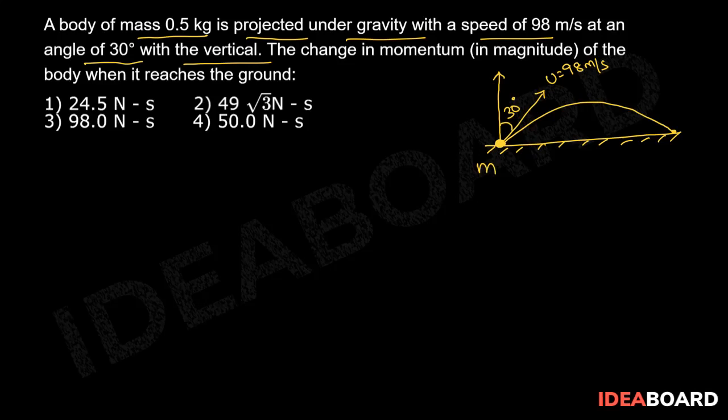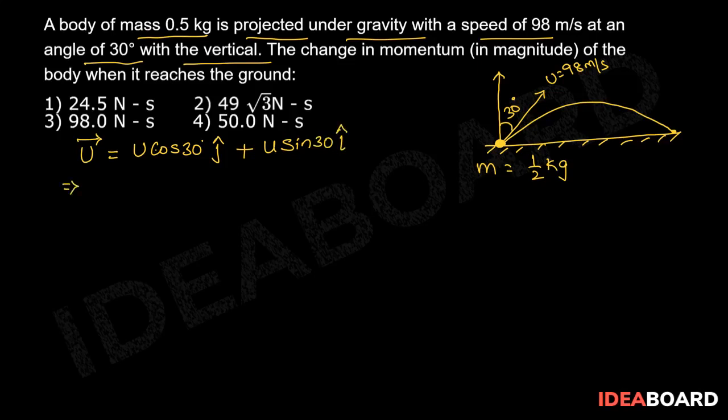The mass of this object is given as half kg. Its initial velocity vector is written as u bar equals u cos 30 degrees j cap plus u sin 30 degrees i cap.